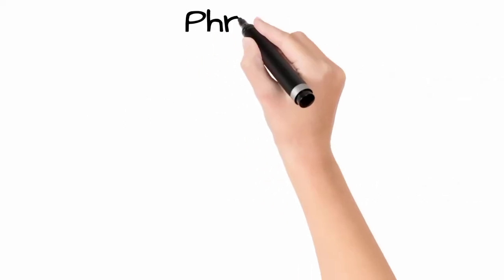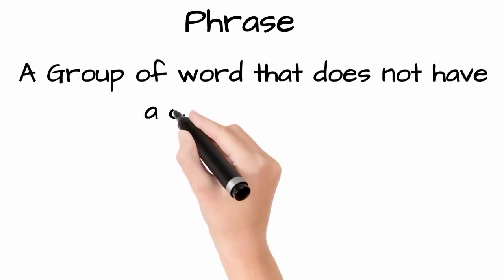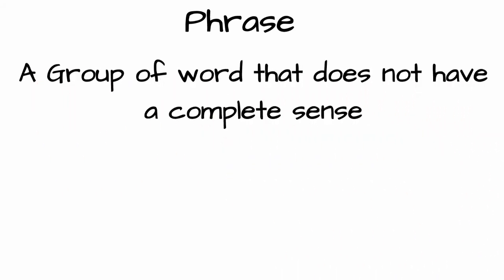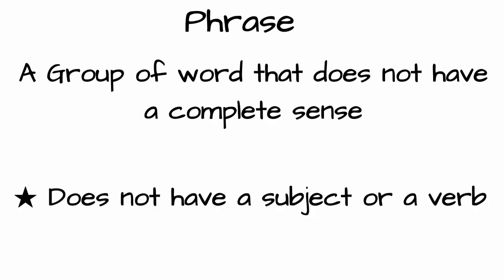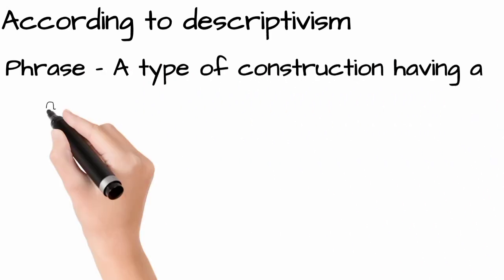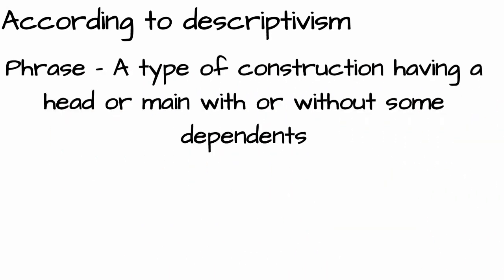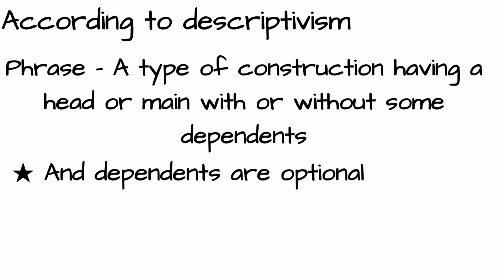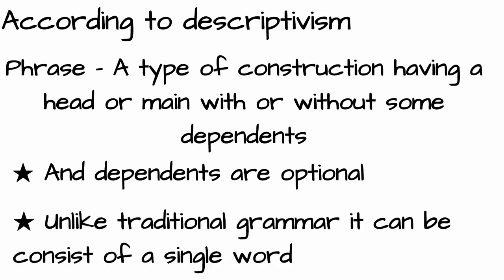While talking about phrase, we can simply say that a phrase is a group of words that does not make a complete sense and does not contain a verb or a subject or object. According to descriptivism, a phrase is to be understood as a type of construction containing a head element, optionally accompanied by one or more dependents. The head-based concept of phrase, unlike traditional grammar, thus allows for a phrase to consist of a single word.